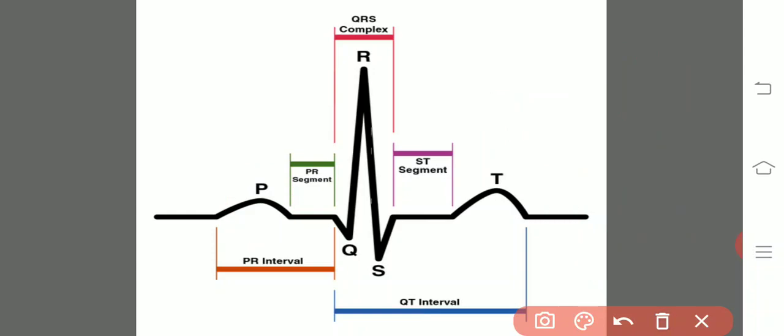The P wave in the ECG shows the depolarization of the auricular muscles, that indicates the contraction of the auricular muscles. If the P wave is irregular, or if it is not formed at all, then that may show an abnormal heartbeat, otherwise arrhythmia.